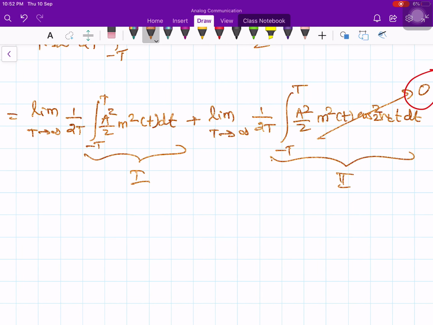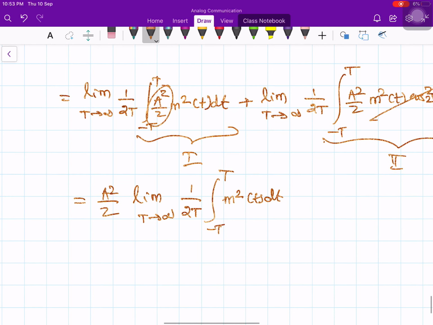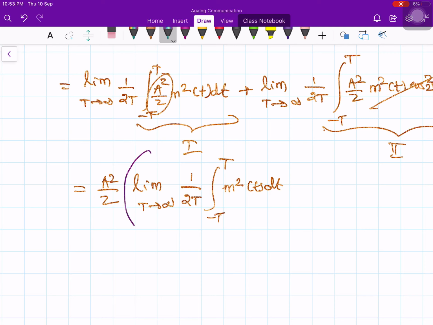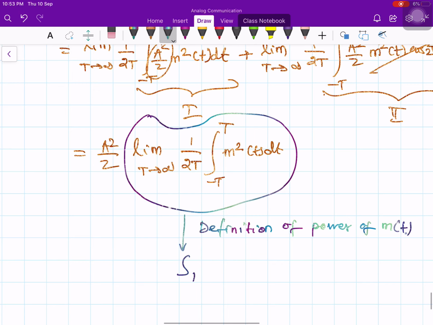What about the first part? The first part I can rewrite as follows. This A square by 2 is constant. I can pull out of the integration A square by 2, limit T goes to infinity, 1 over T integral of m square of t dt, and the limit is minus T by 2 to plus T by 2. Now don't you see that this is precisely the definition of the power of the message signal m of t? Therefore this I denote by S suffix M.